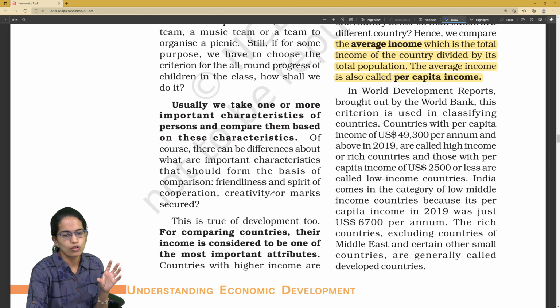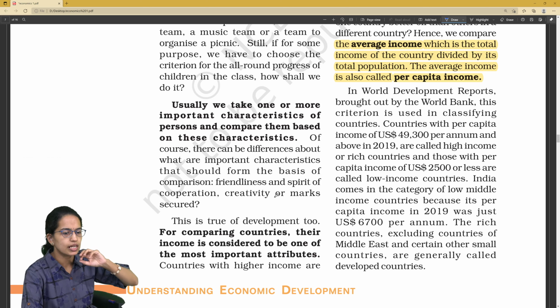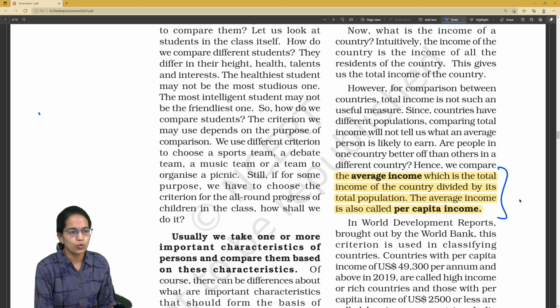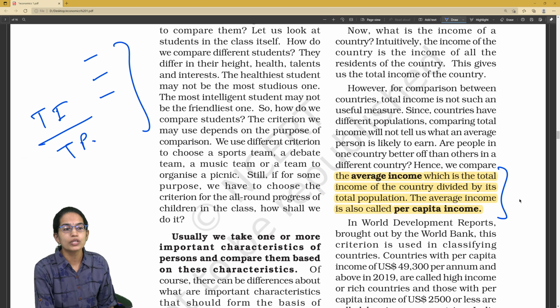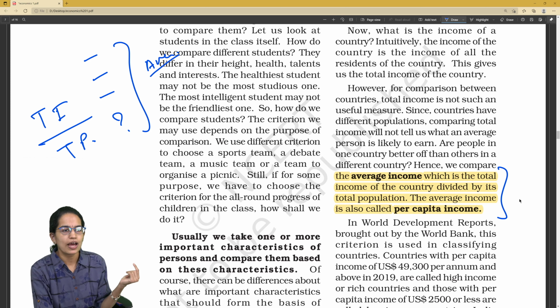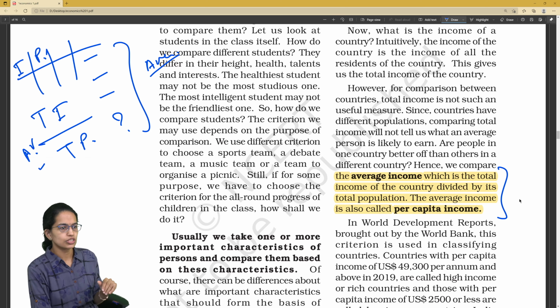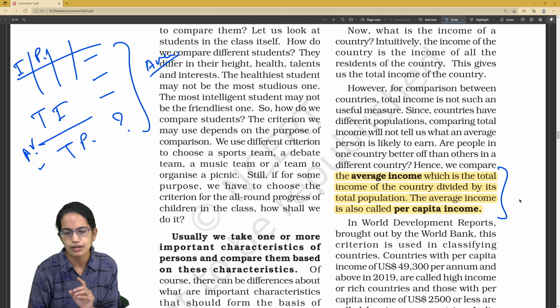So we first of all focus on comparative analysis between various countries and some major attributes. For example, average income, how is it calculated? It is the total income divided by the total population. If I give you average income for 3 of the nations and the total average, then I can definitely calculate it for the fourth nation, because I add up all 4 and divide by 4. Then if I have a table which talks about the income and the population, I can find out the average income. Very simple kind of questions. These kind of questions can come in your term 1 examination from this section.